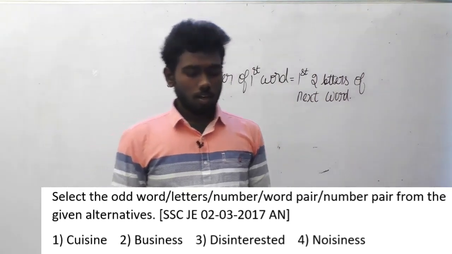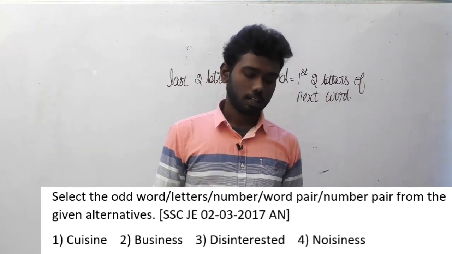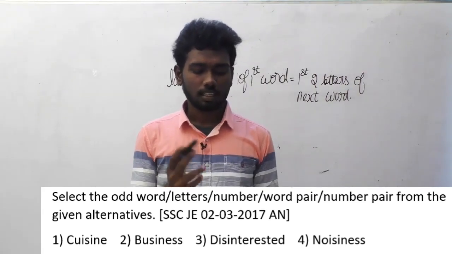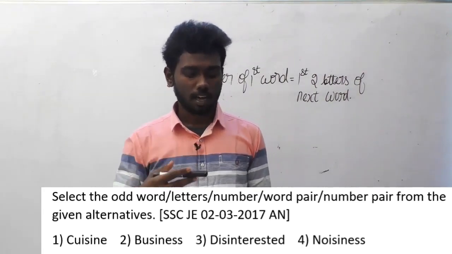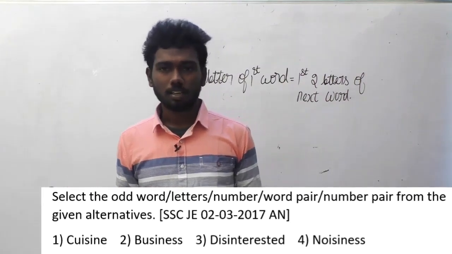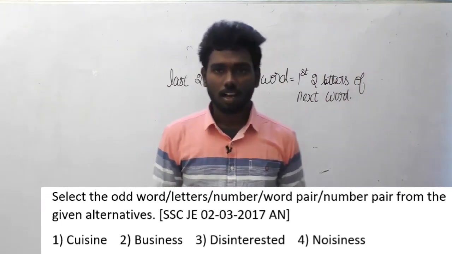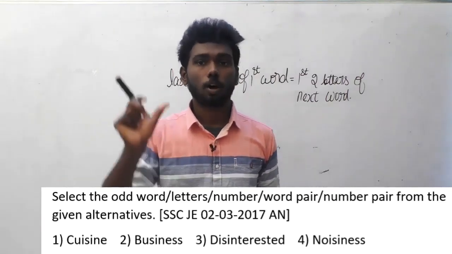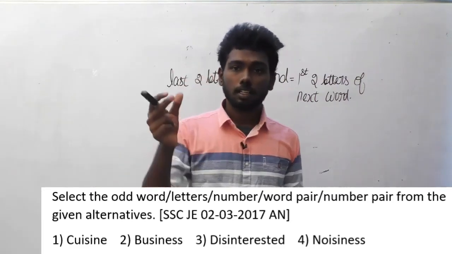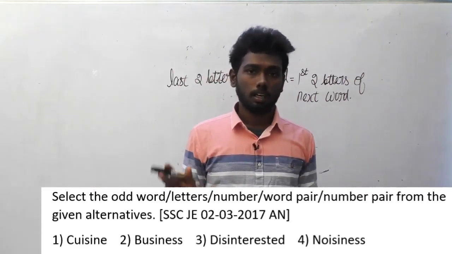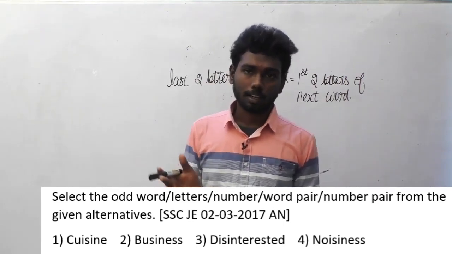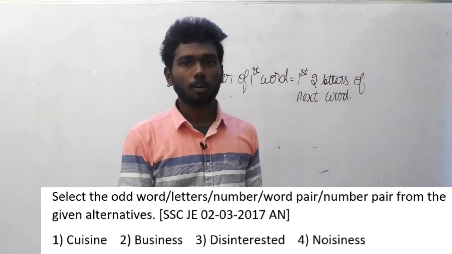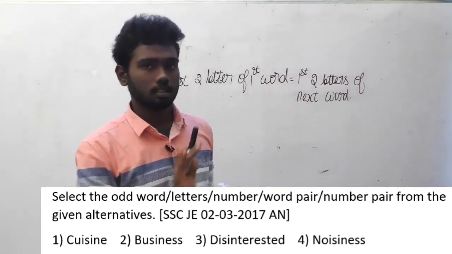Okay guys, can you find out the logic here? If you think disinterested is somewhat deviating from the other options, something like that, no, this is a different one. Here you have to note down something regarding the alphabets in the given options. If you try to count the number of alphabets in each one, you can't get the answer. The logic behind this is also a simple logic, but you might not have solved this type in this class previously.